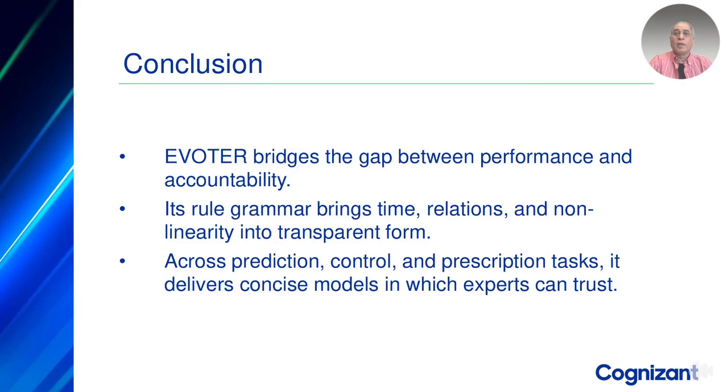To conclude, EVOTER offers a compelling path forward. It brings explainability into the model itself, not just as an afterthought. It supports rich, powerful logic thanks to its grammar extensions, and it enables experts to understand, trust, and refine the decision process. Across prediction, control, and prescription tasks, EVOTER demonstrates that we don't have to sacrifice performance for transparency.